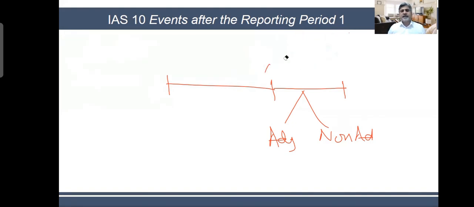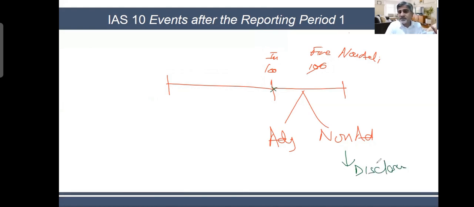Yes, sir. But in normal situations, you had 100K of inventory. This inventory is lost due to fire. So under normal situations, it is a non-adjusting event. Non-adjusting event means that I will not change the numbers here, but I will make a disclosure note. So I'm not putting it on my income statement as a loss. I'm not decreasing the value of inventory on my balance sheet.